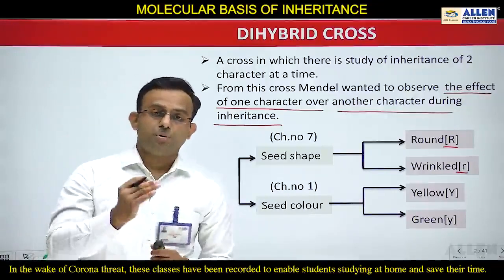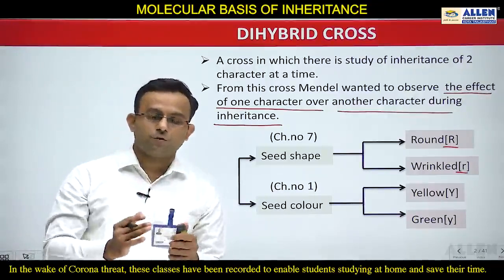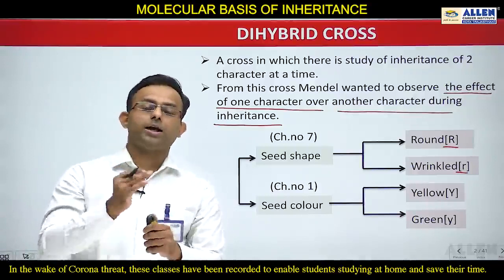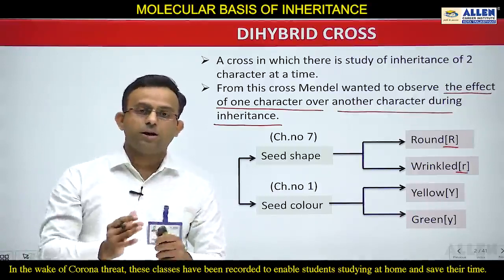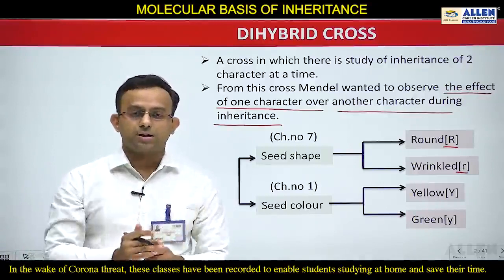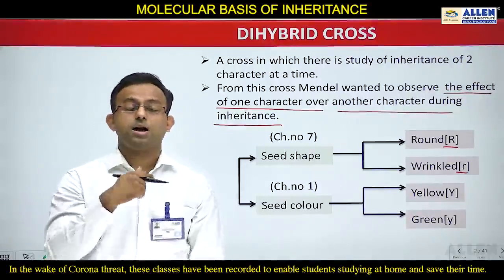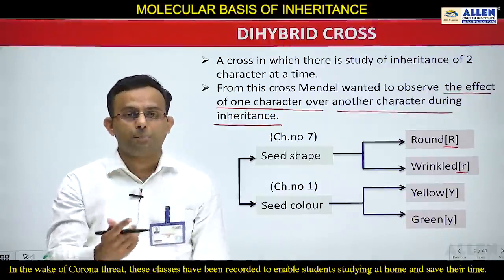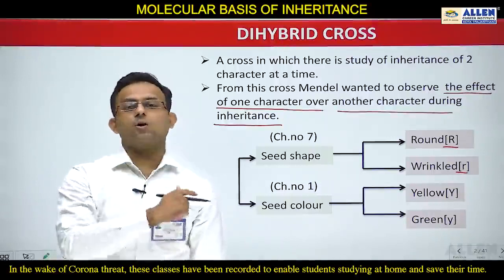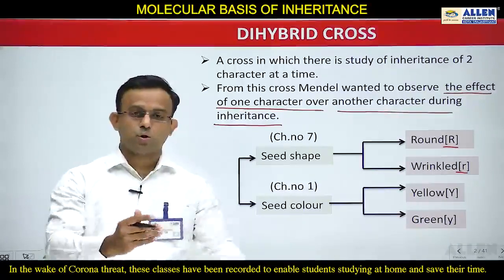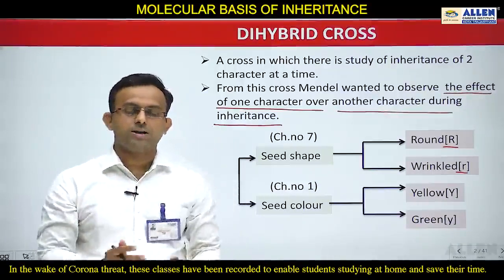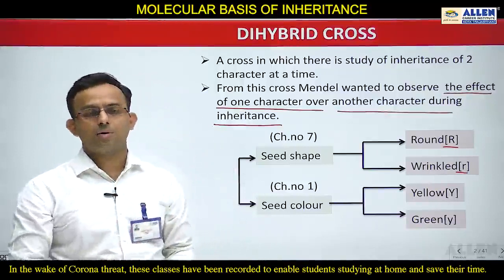But students, before starting the dihybrid cross, first of all, I will again explain to you the techniques of Mendel. If you are aware, Mendel made 3 techniques. First technique is selection of pure parental plants. Second one is hybridization by emasculation and bagging, and third one is selfing of F1 hybrid. So with the help of these 3 techniques, Mendel performed the dihybrid cross.